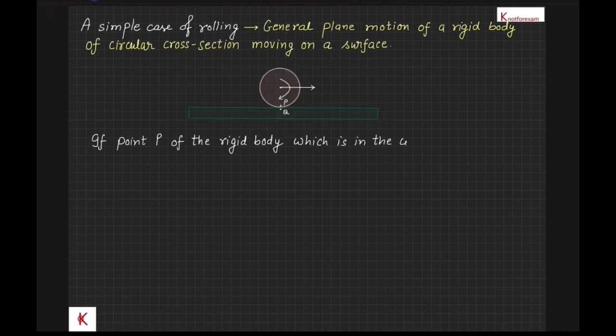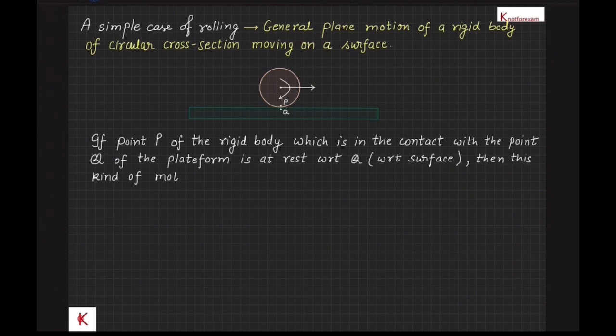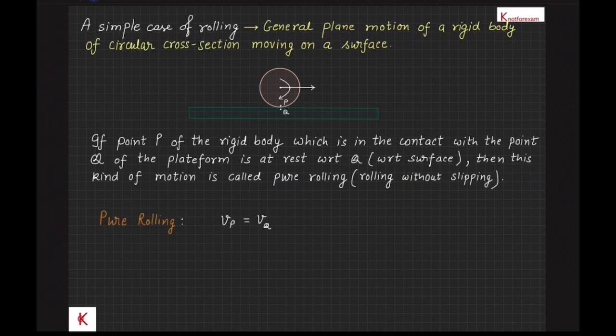If point P of the rigid body, which is in contact with the point Q of the platform, is at rest with respect to point Q of the platform surface, then this is called pure rolling or rolling without slipping. So in pure rolling, velocity of point P, Vp, is equal to velocity of point Q, Vq.